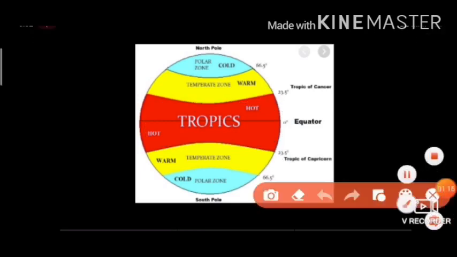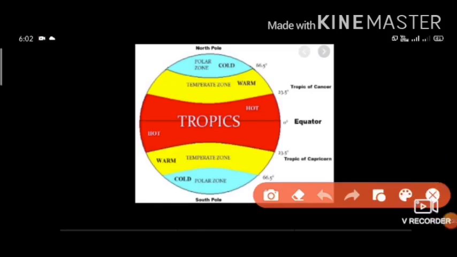Number 2 is temperate zone. First of all, temperate zone. The region is neither very hot nor very cold. It is a warm region, whereas torrid zone was hot. It is warm region. Now the location, it lies between torrid zone and frigid zone.